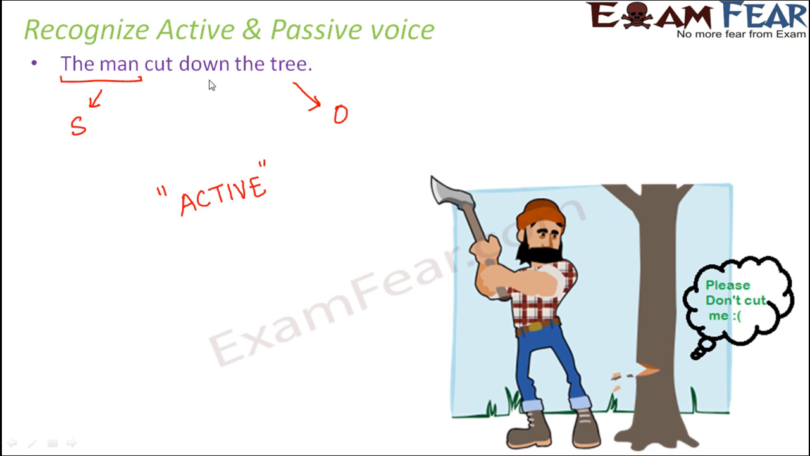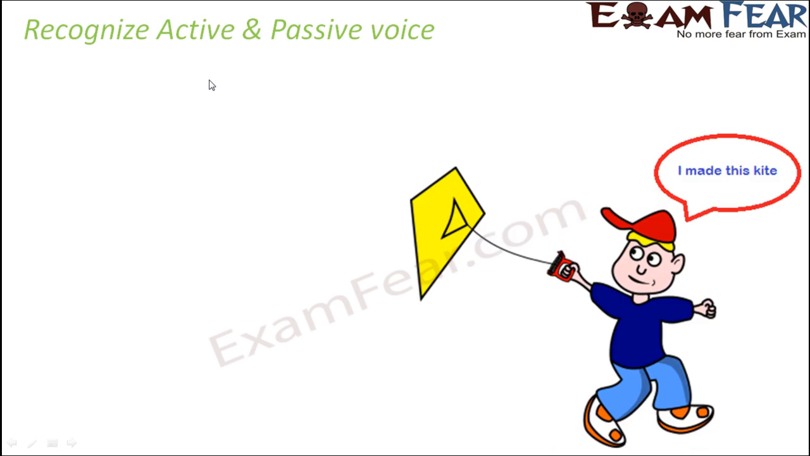Now what about the tense of this sentence? Had it been the man cuts down the tree, in that case it would have been simple present. In this case, the man cut down the tree. This would be simple past, right? So anyways, this is active voice. Let's move on to the next example.